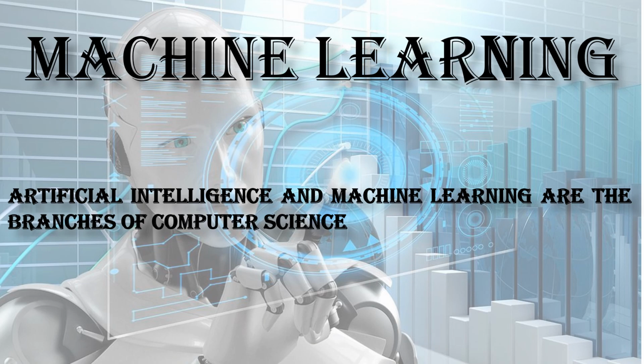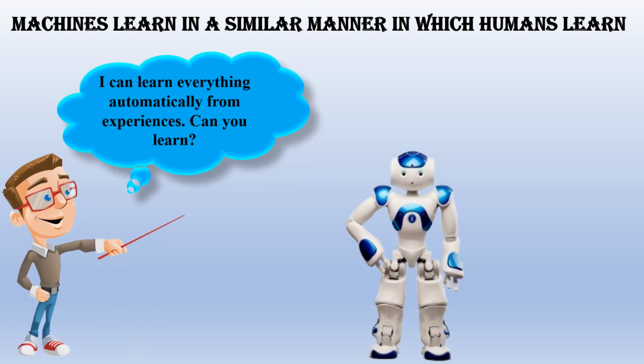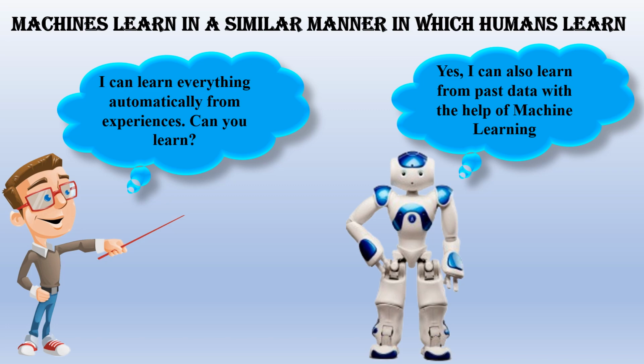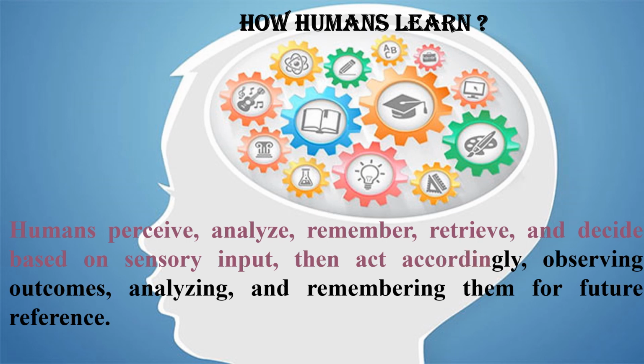Both artificial intelligence and machine learning are branches of computer science. Machines learn in a similar manner in which humans learn. I can learn everything automatically from experiences. Can you learn? Yes, I can also learn from past data with the help of machine learning. How do humans learn? Humans perceive, analyze, remember, retrieve, and decide based on sensory input, then act accordingly, observing outcomes, analyzing, and remembering them for future reference.